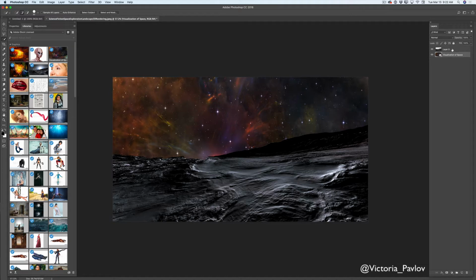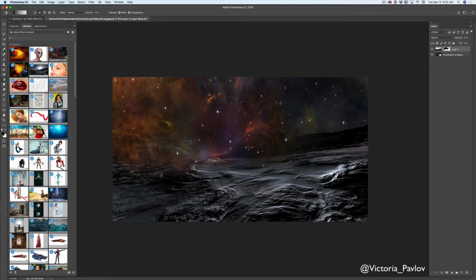Now I will highlight my mountains layer. I will click add layer mask. I will switch to gradient tool with black to transparent, and I will paint out part of my mountains layer, just like that. I will bring opacity to 100% and just like that.